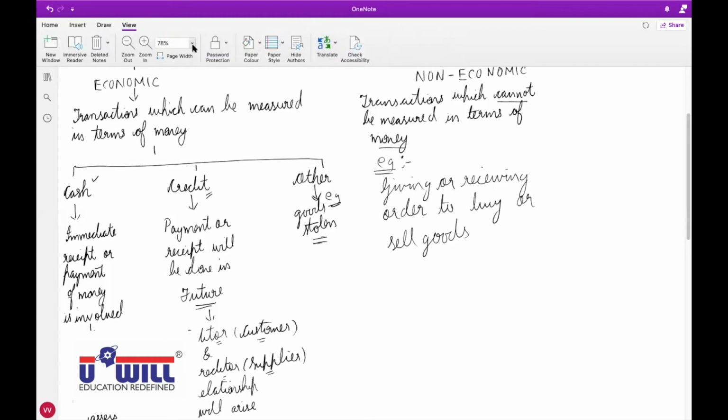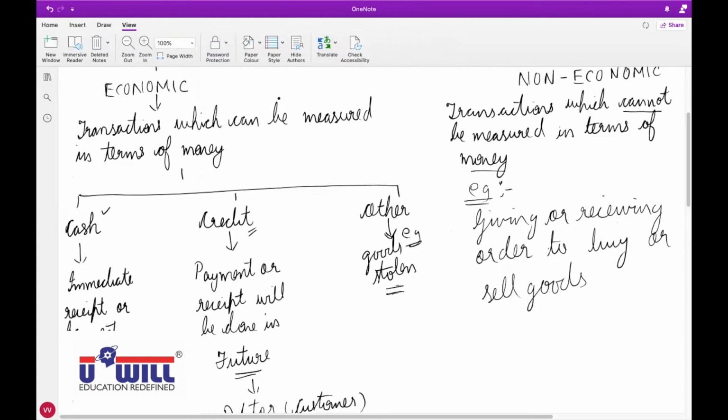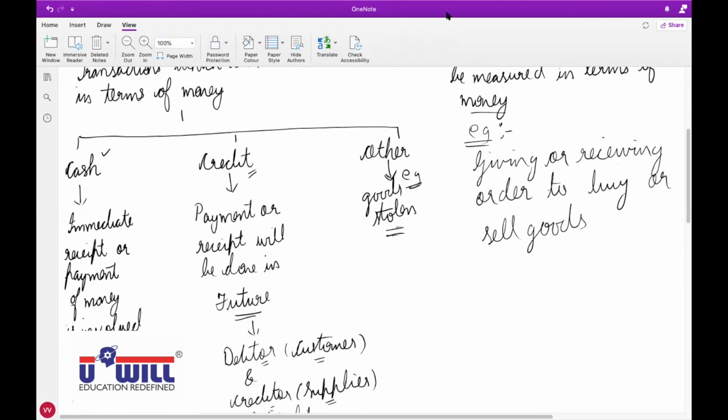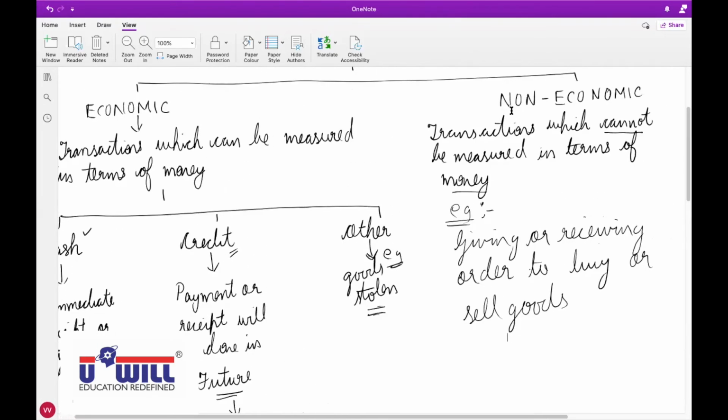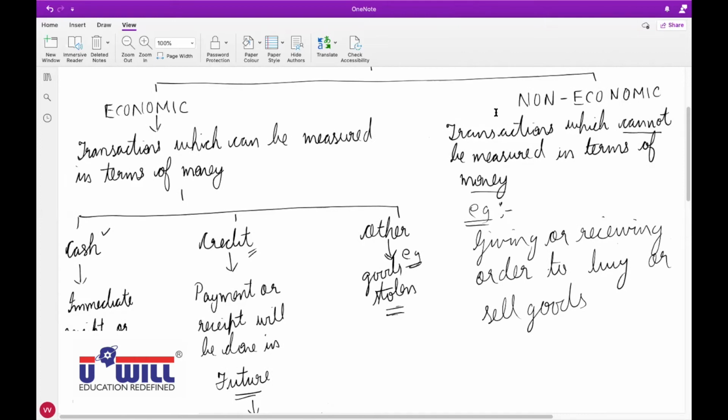That is called a non-economic transaction. Few more examples I gave you: conducting a meeting of your employees, inviting any business person for a social dinner, taking your employees for a movie. All these kinds of transactions are called non-economic transactions, right?